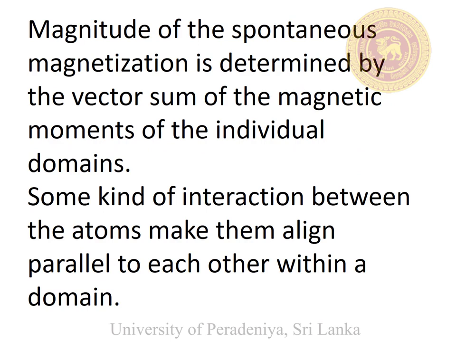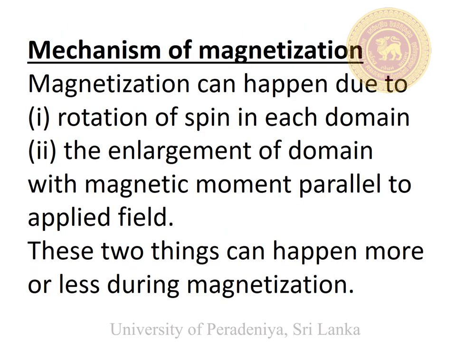We have to take the vector addition of all the magnetic moments to find the total magnetic moment. Magnetization occurs due to the rotation of spin or the enlargement of domains parallel to the applied field.